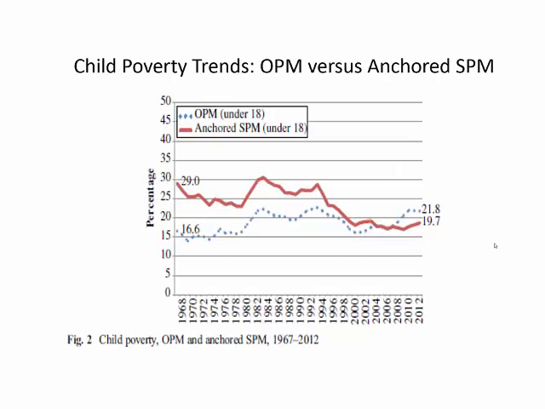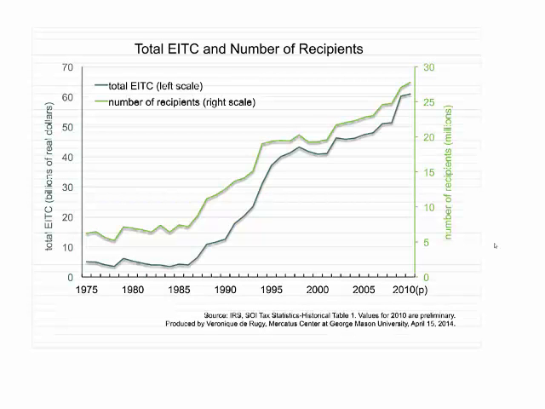The role of non-cash transfers is particularly striking when we look at poverty rates among children. This figure shows the same set of trends in poverty with the OPM and SPM for children only. Among kids, note the dramatic decline in poverty as measured by the SPM beginning in the 1990s. Two factors, captured by the SPM but not by official poverty measures, can explain much of this decline. First, there was a major expansion in the Earned Income Tax Credit in 1992.